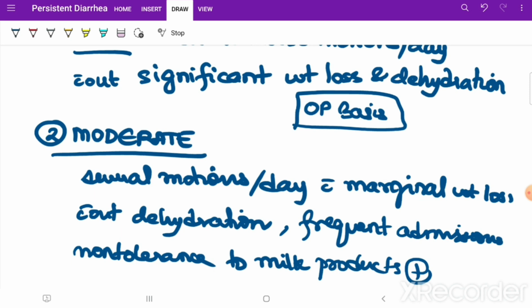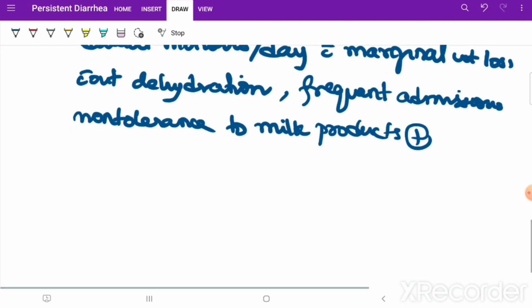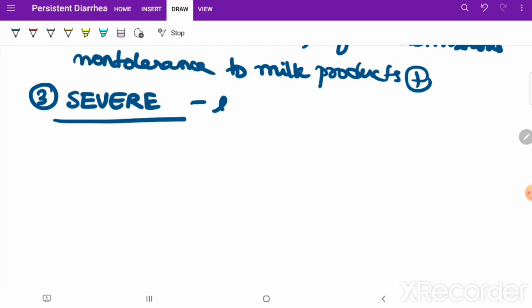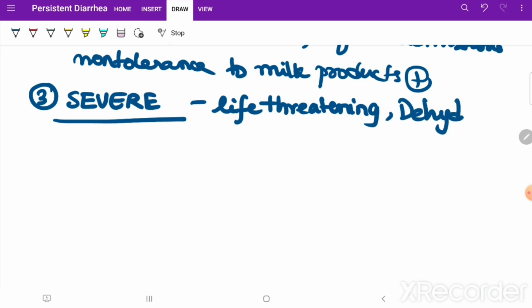Now coming next to the severe form of persistent diarrhea. In severe persistent diarrhea, the key word will be life threatening. There will be dehydration. The child will be dehydrated.